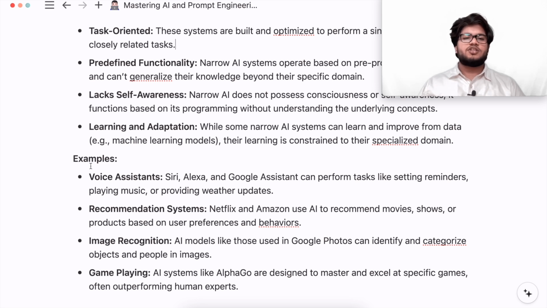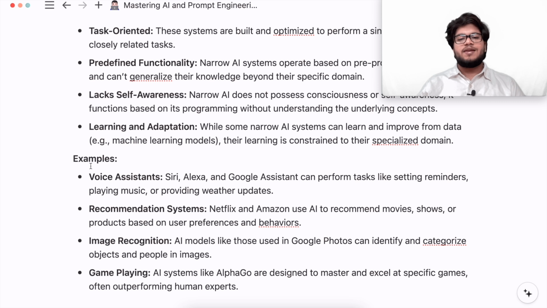Now, image recognition. AI models like those used in Google Photos can identify and categorize objects and people in images. Google Photos, also Google Lens. You click a picture of something and it will show you results on the web of the particular product or a particular person. In Google Photos, if you have a group photo, you can just pick out your friend and you'll get all the photos of your friend. So this is how narrow AI works.